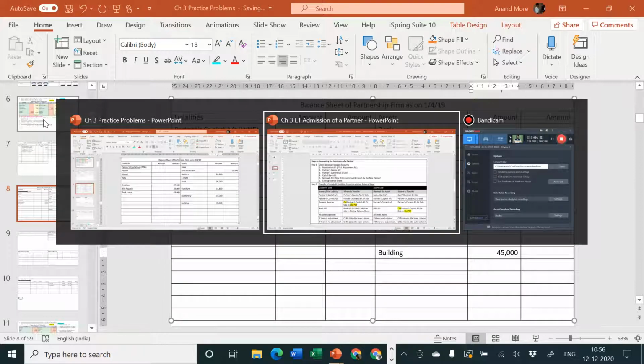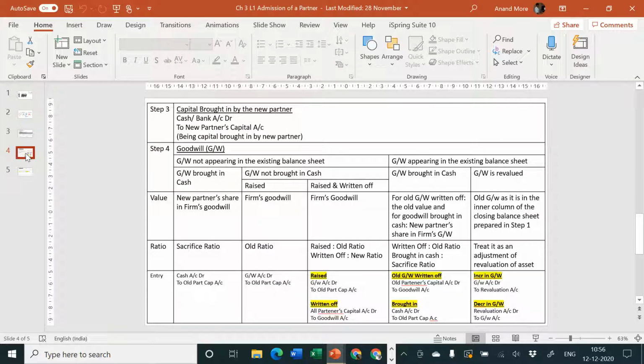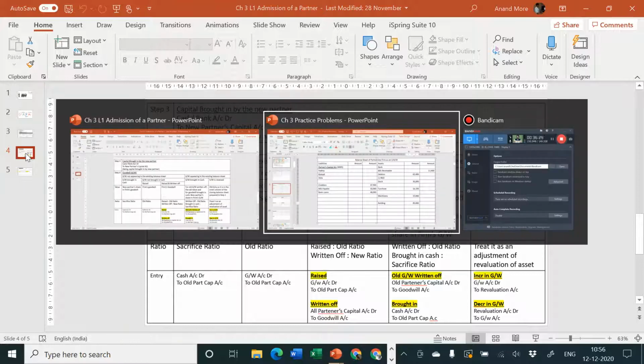Step number 1, open necessary ledger accounts, is complete. Step number 2, transfer of assets and liabilities, is complete. Let us consider step number 3. Step number 3 is capital brought in by new partner. How much is the capital brought in by the new partner? The amount of capital brought in by new partner is rupees.